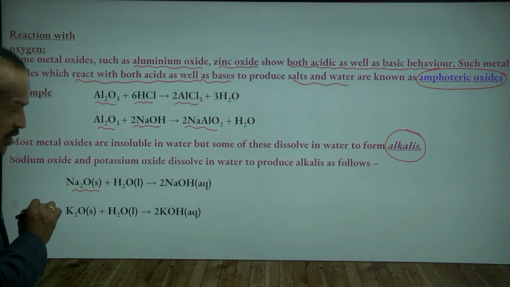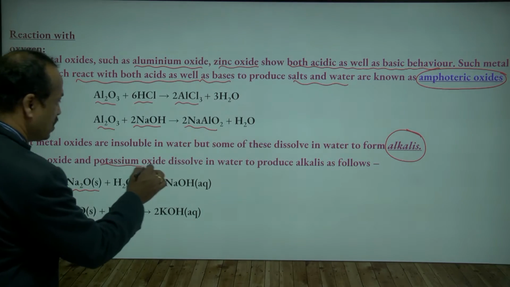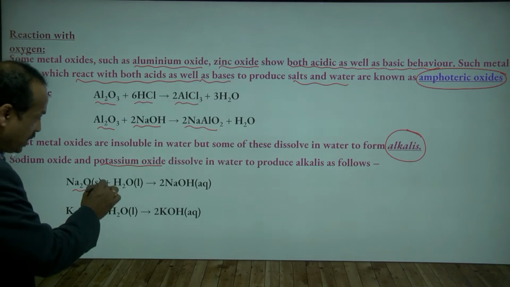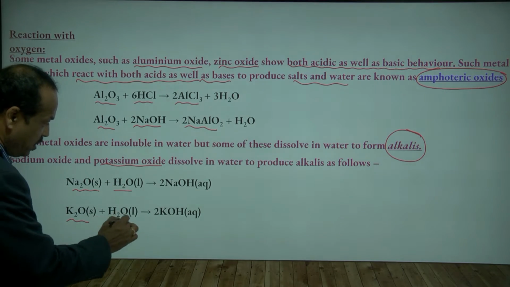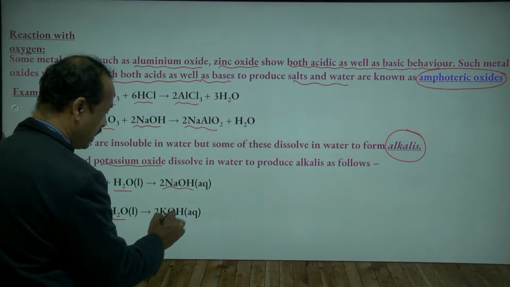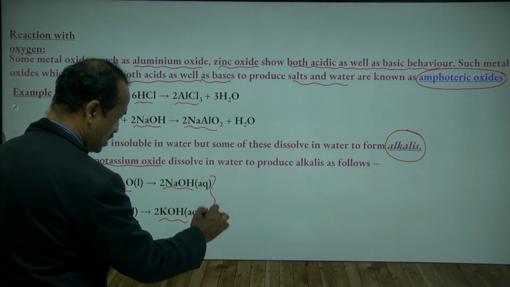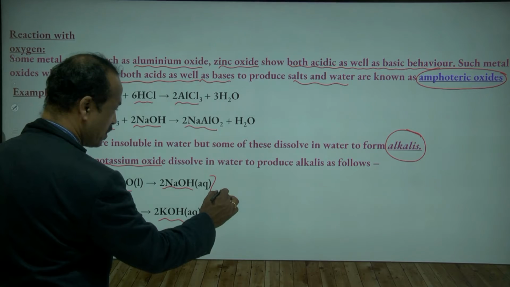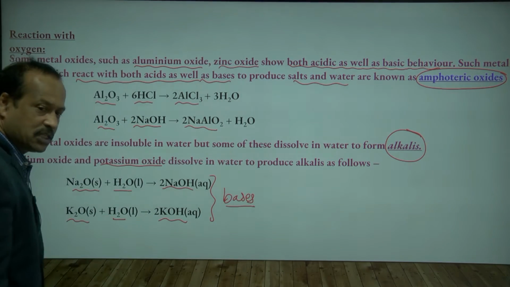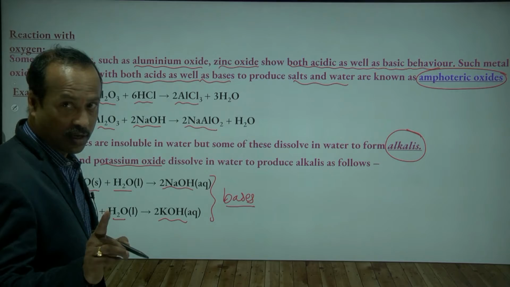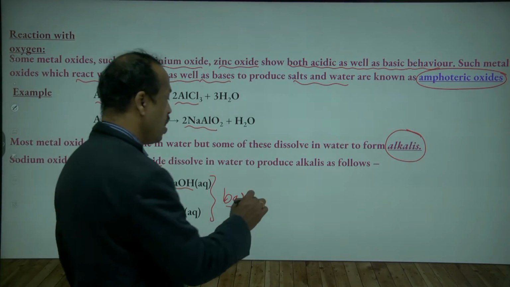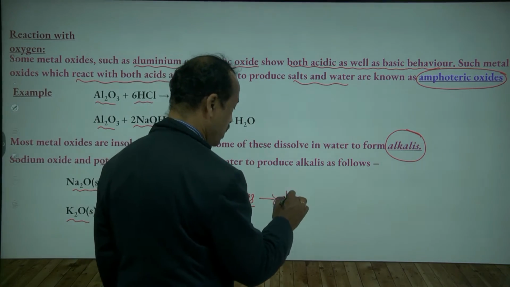Na2O, this is sodium oxide, and potassium oxide, K2O. When they dissolve in water, they form bases: sodium hydroxide and potassium hydroxide. The bases which are soluble in water are called